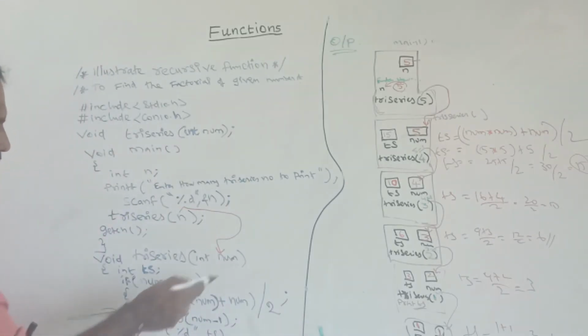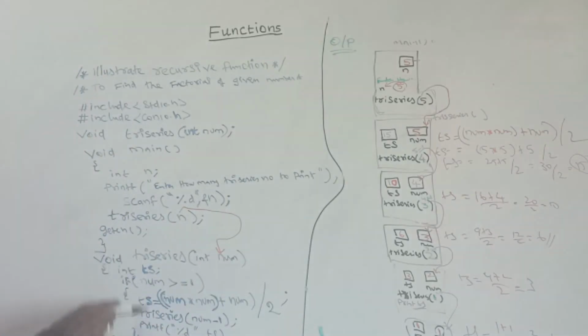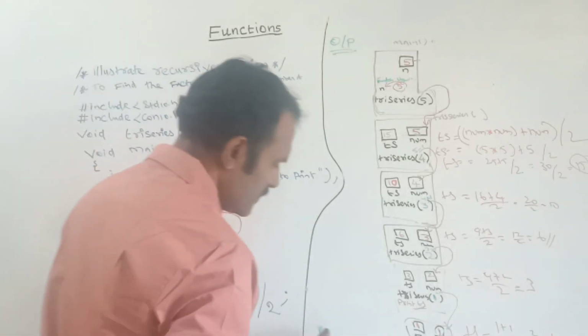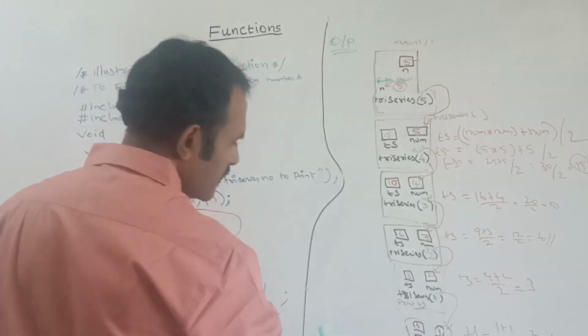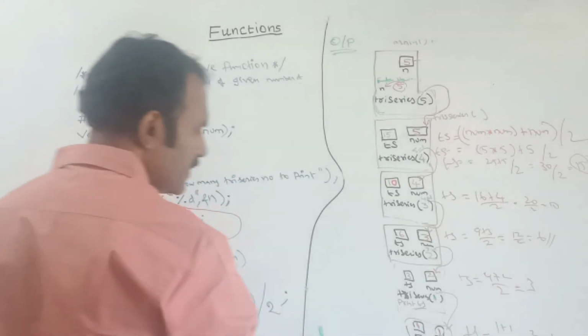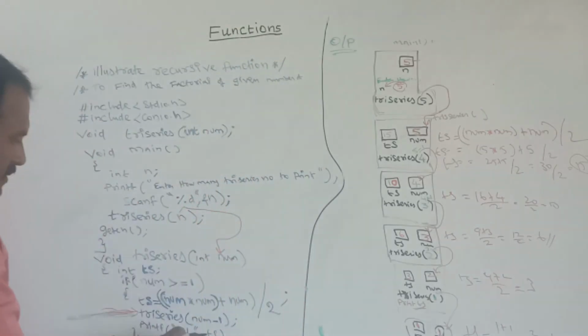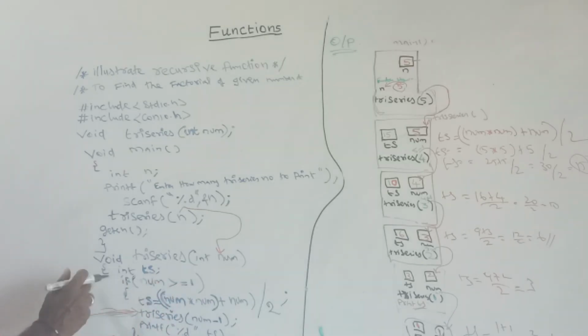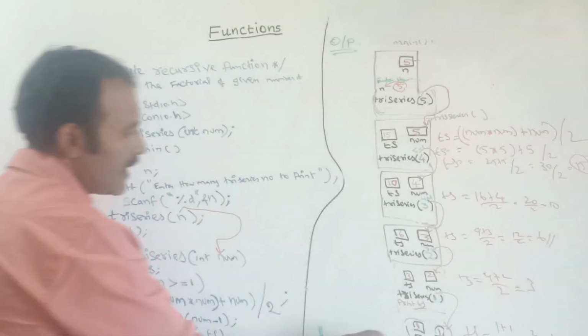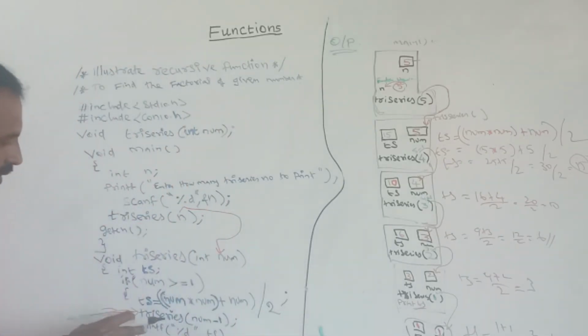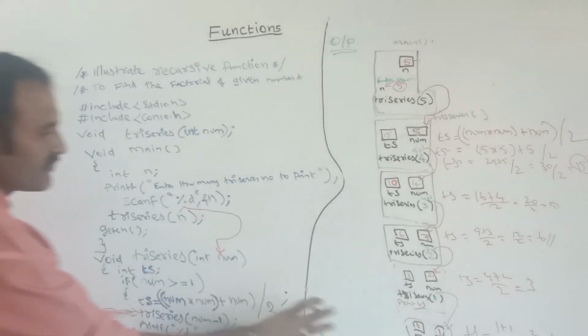See, if it is 0, then the function will not be called. Again the frame set will be created and it will be stopped. Once num value is 0, then it terminates. Because I am using the if condition, I am checking if num value is greater than 1, it will proceed, otherwise it will be terminated. So this condition is false, so this part won't work, so it will stop from here itself.